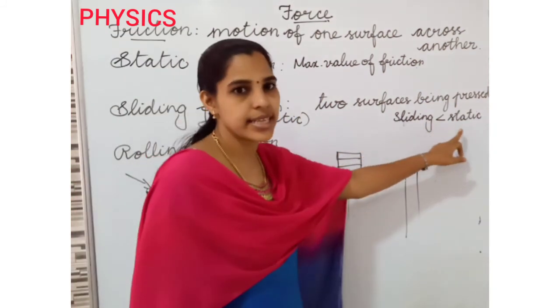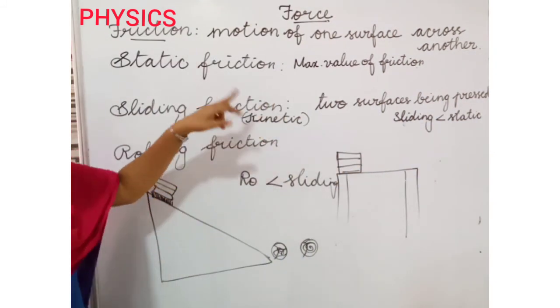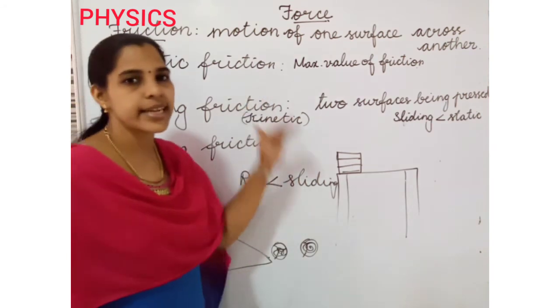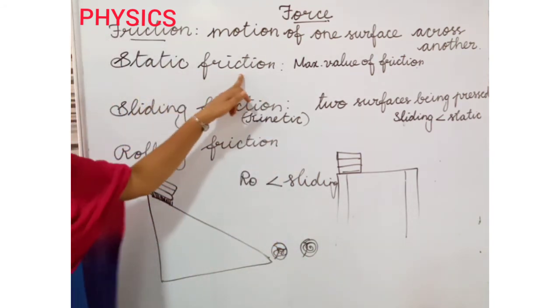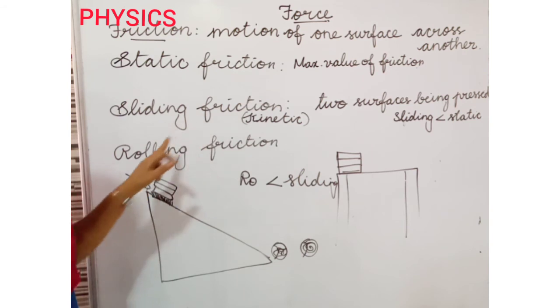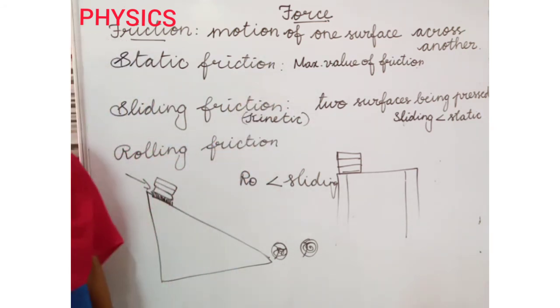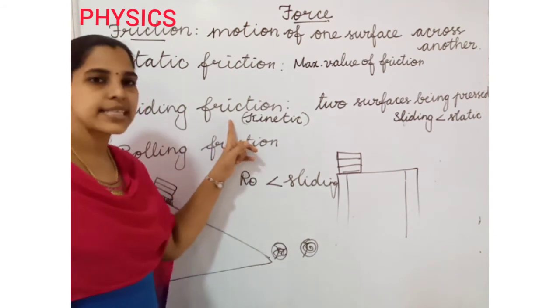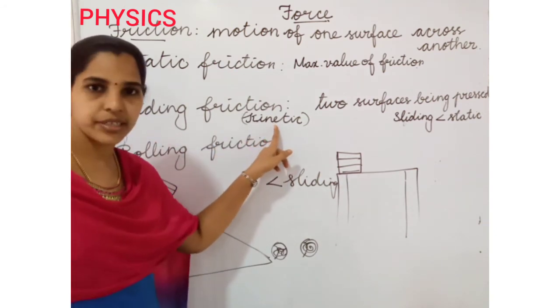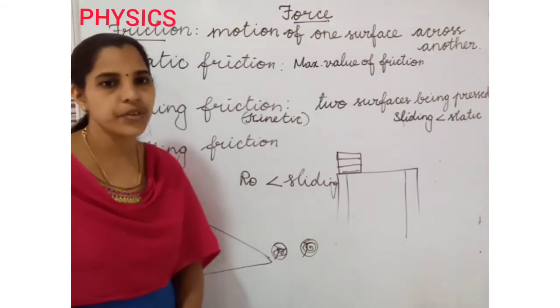Sliding friction is less than static friction. Do you understand these three types of friction? Static friction, sliding friction and rolling friction. What are the three types of friction? Static friction, sliding friction or kinetic friction, and rolling friction.